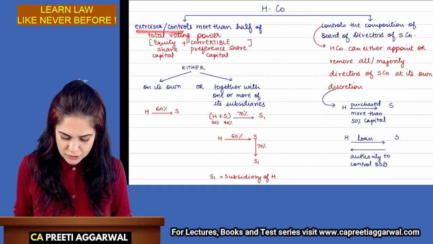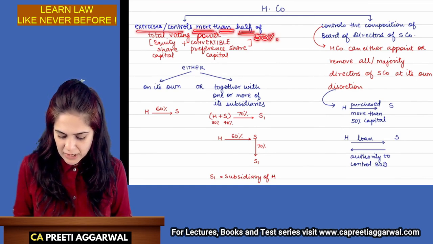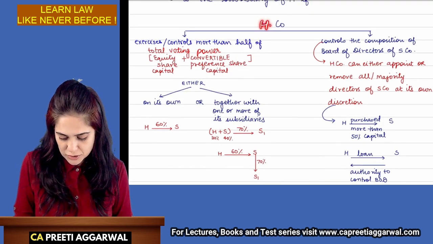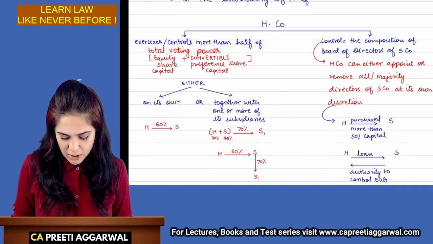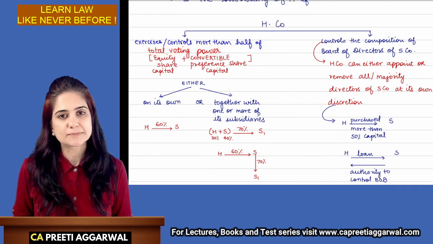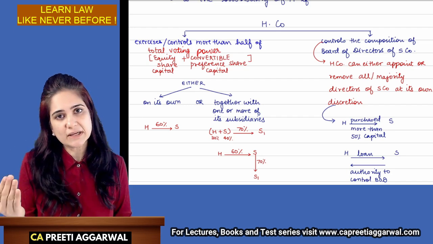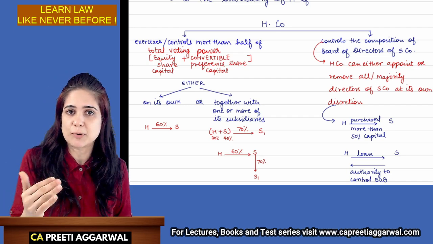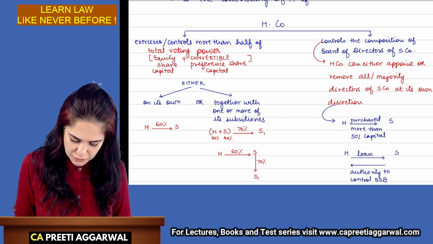Exercises or controls more than half. Half means 50%. So H controls or exercises control on more than half of the total voting power. It is not share capital, because in the meetings, decision depends upon the voting power. Okay. So I control more than half of the total voting power.